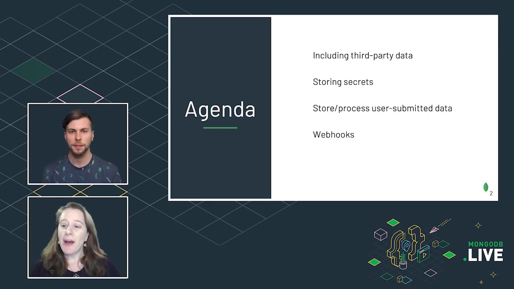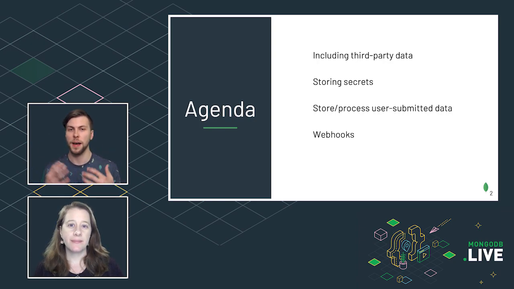Today we're going to be talking about how we've solved some common website problems on the very website that we work on, MongoDB's Developer Hub. The specific issues that we're going to cover are getting information from third-party sites, including storing that data in a database, storing secrets securely and efficiently, storing and processing user-submitted data, and adding a webhook so our site can be an API. We're going to show you the details of the challenges that we face and how we solve them by taking you with us to go back in time and problem solve.